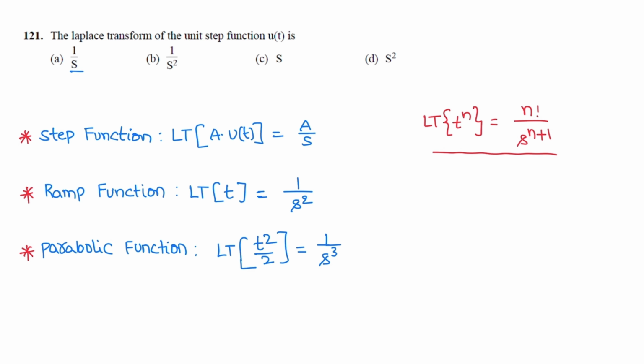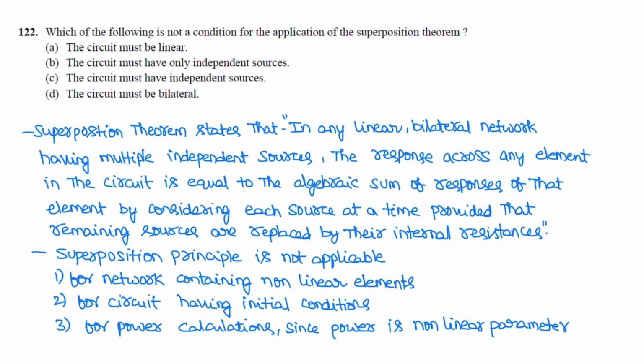Next question. Which of the following is not a condition for application of superposition theorem? So from the definition, superposition theorem states that in any linear bilateral network having multiple independent sources, the response across any element is equal to the algebraic sum of responses of that particular element by considering each source at a time, provided that remaining sources are replaced by their internal resistances. This theorem is not applicable for networks containing nonlinear elements, for a circuit having initial conditions, and for power calculation since power is a nonlinear parameter.